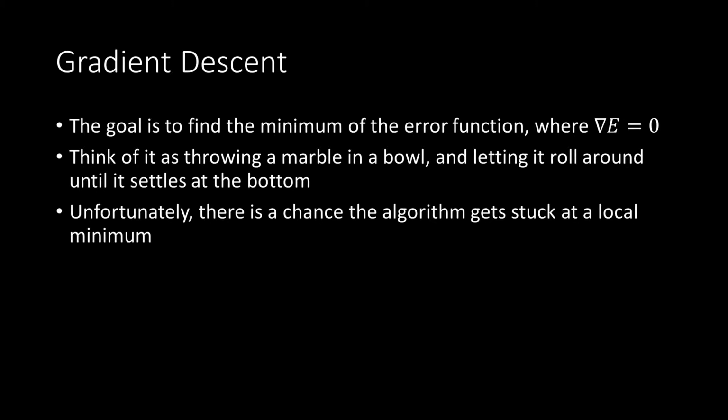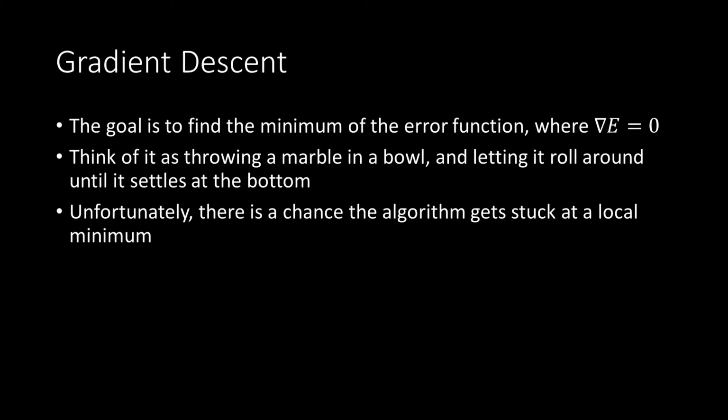And gradient descent points towards the local minima in an area. So we want the gradient to equal 0. If we know the gradient is equal to 0, then we know that we've reached a local minima, and then we can relax there, and we've optimized the function at least to some degree. You can think of it as throwing a marble into a bowl and letting it roll around until it settles to the bottom. It's an intuitive sense of what we're doing.